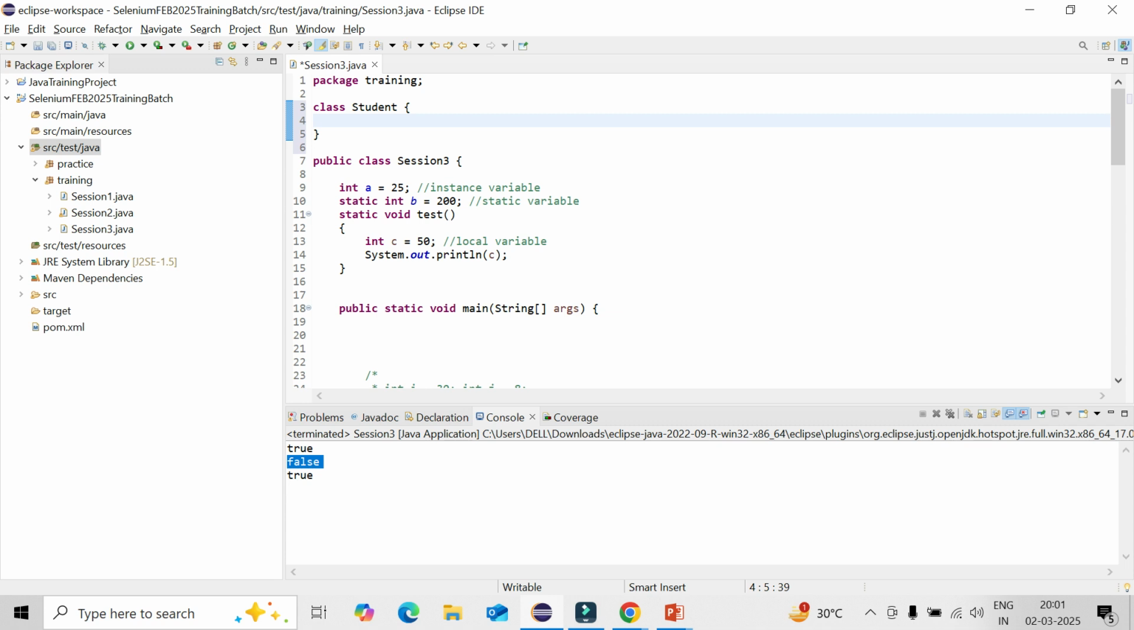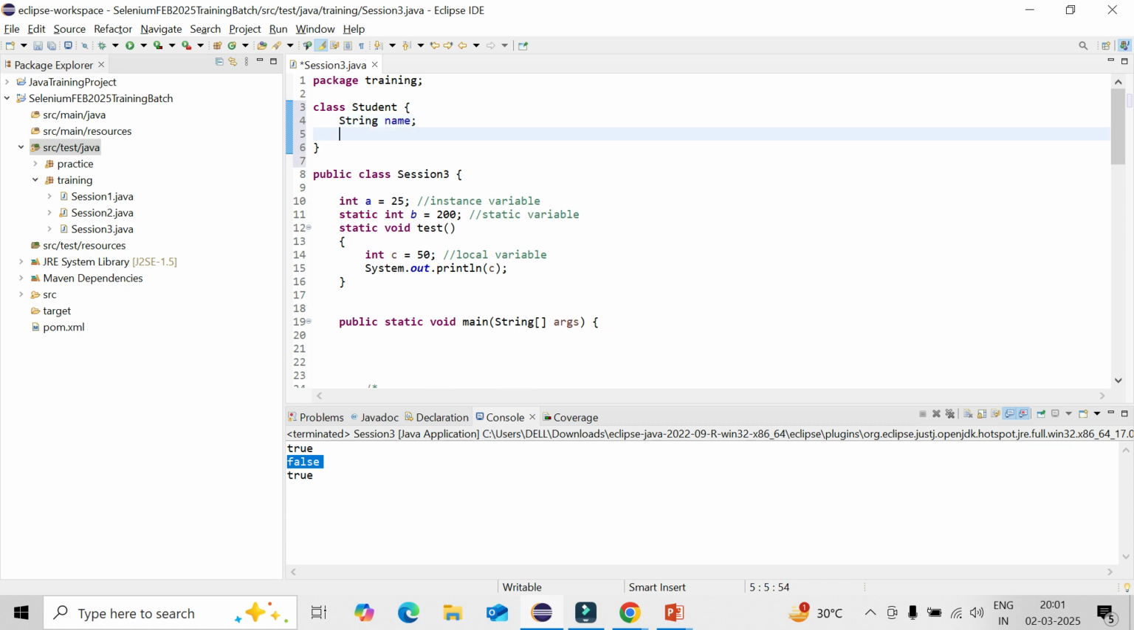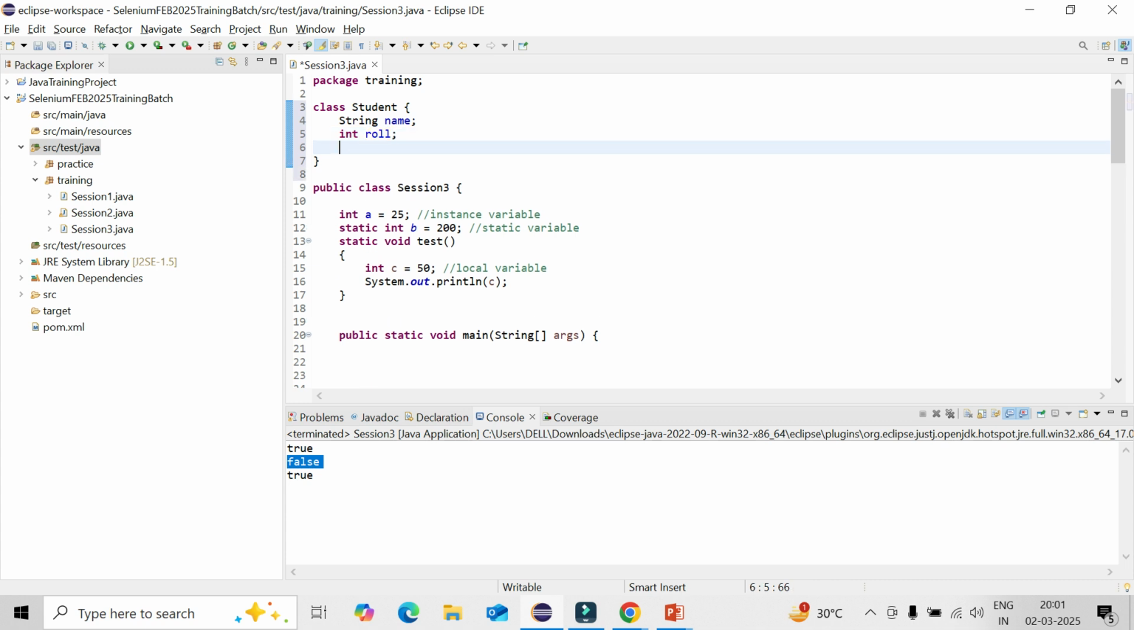So I can define some variables. String name, right? Then integer roll, right? Then say string school name. That is the way I can define the variables.